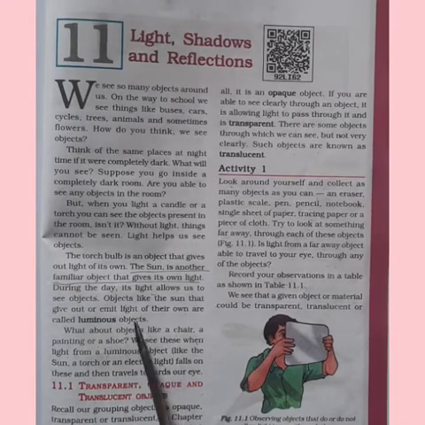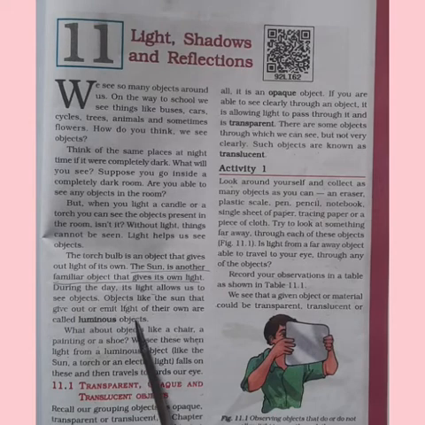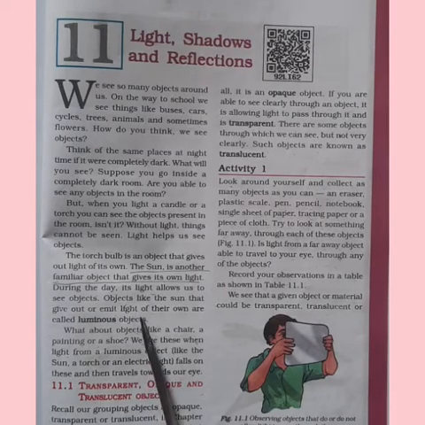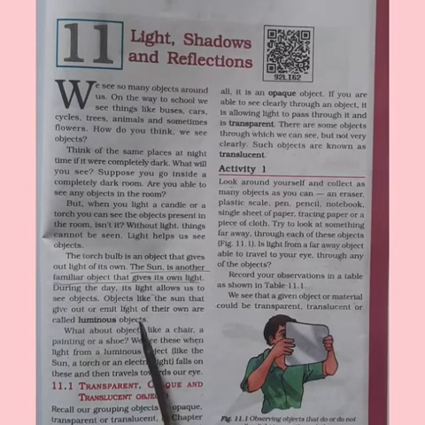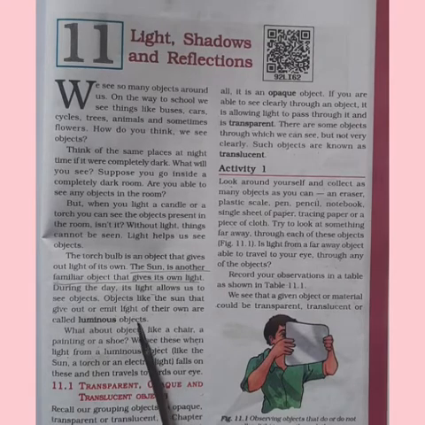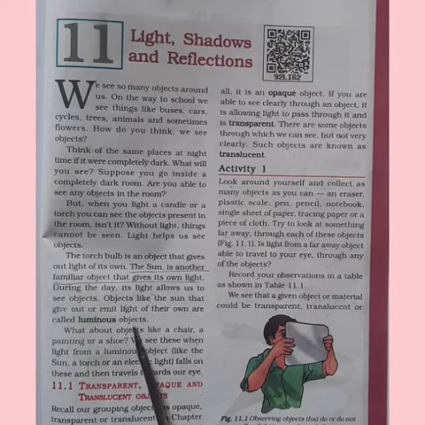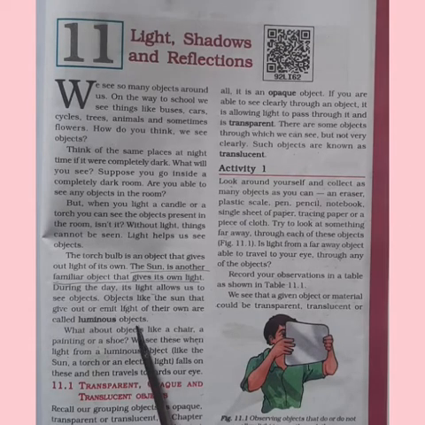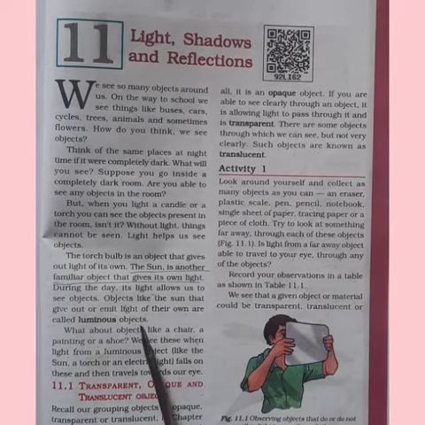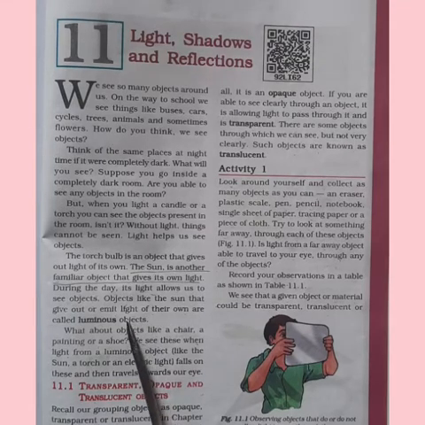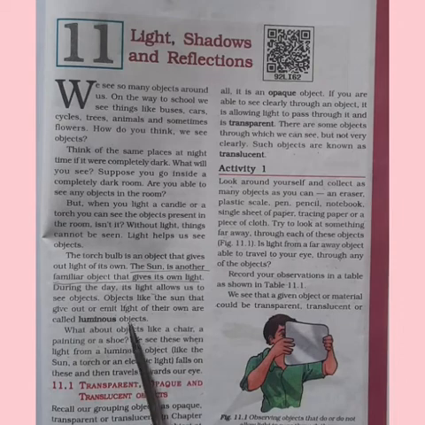The torch bulb is an object that gives us light of its own. One more important thing is about the sun. The sun is a familiar object and we see the sun every day. So the sun gives light of its own.